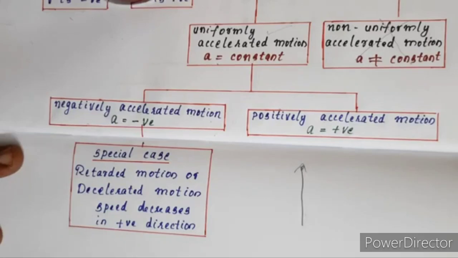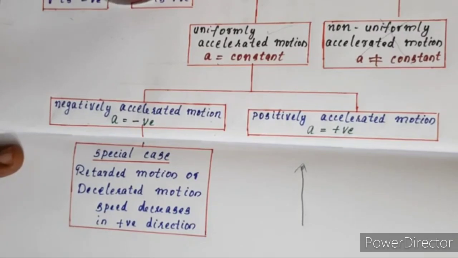So retarded or decelerated motion is actually negatively accelerated motion, but not all negatively accelerated motion can be called retardation. If an object is moving in the negative direction and its speed is increasing in the negative direction, that motion is negatively accelerated, but it does not belong to retardation or deceleration because its speed is increasing.